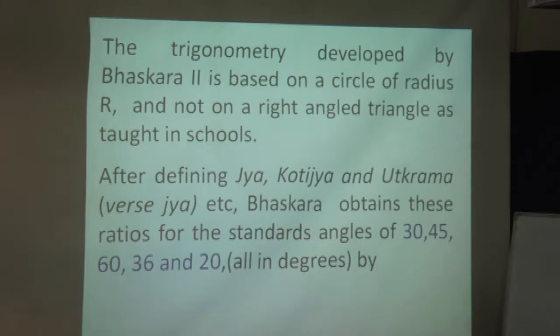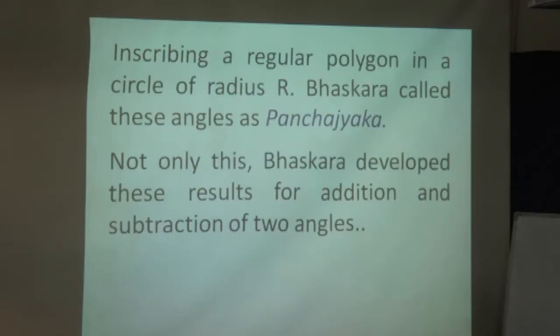These angles are 30 degrees by inscribing a hexagon in a circle, 45 degrees by inscribing a square inside a circle, 60 degrees by inscribing an equilateral triangle inside a circle, 36 degrees by inscribing a pentagon, and 20 degrees by inscribing a regular polygon of side 9, all in a circle of radius R. Bhaskara called these angles Panchajata.